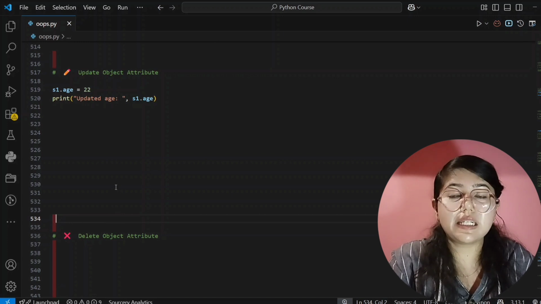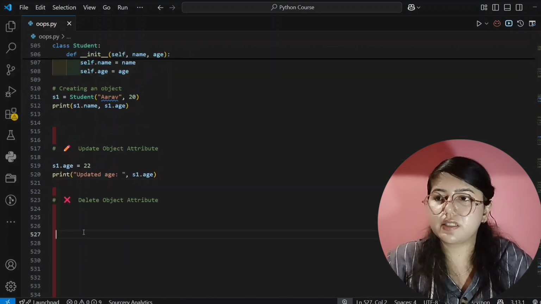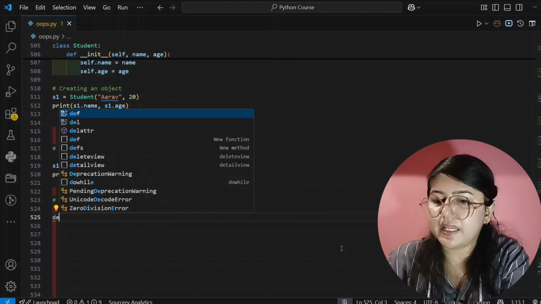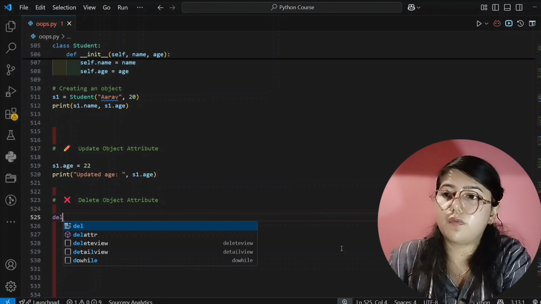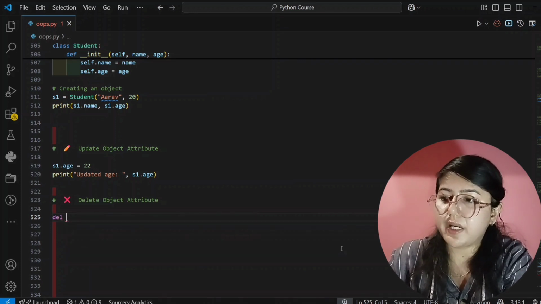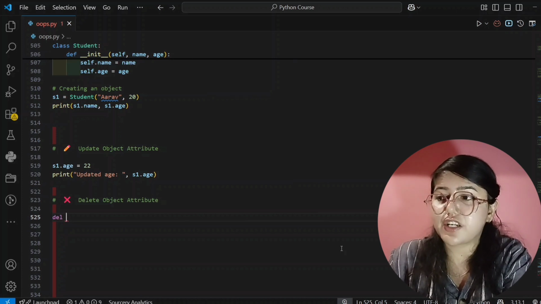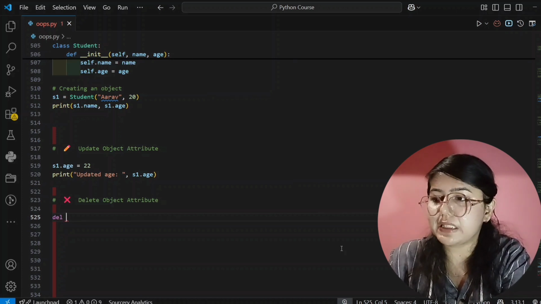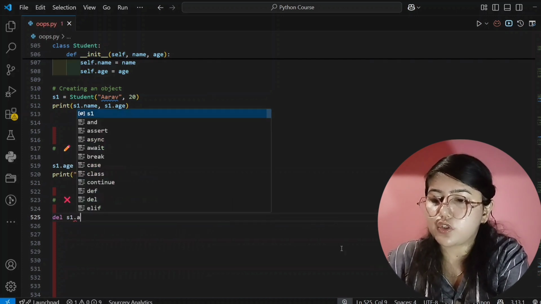So now we will see the next operation, and that is delete. Let's see how to delete this. For the delete, you have to simply write del. This is a pre-built method in Python, and we are just using it by its name. Del for delete, and then the object attribute or the object property you want to delete. I want to delete the age, so I'm writing here s1 dot age.